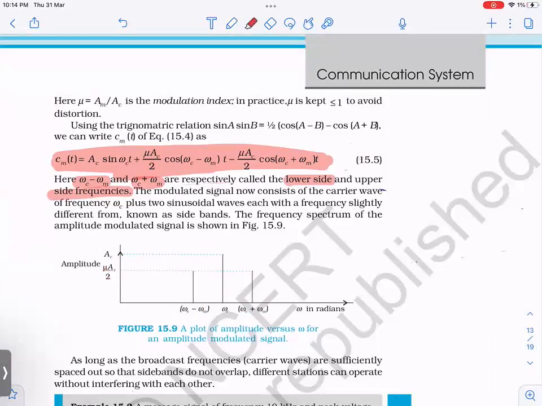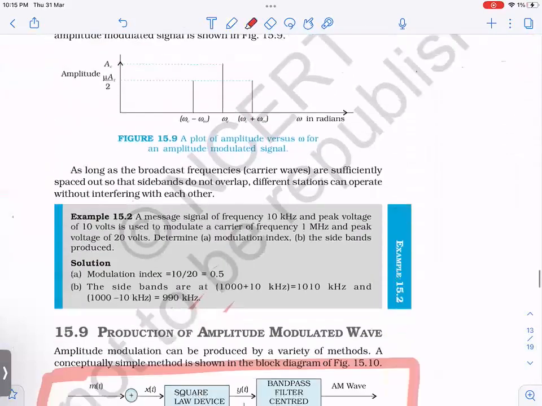Now, another important thing which you can remember as a fact: mu is kept less than 1 to avoid distortion, right? Till now, they have not asked any question based on this, but they can ask, right? Because it is written in NCERT. That's it. We are done. That's it, right?